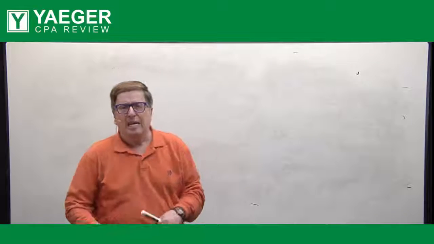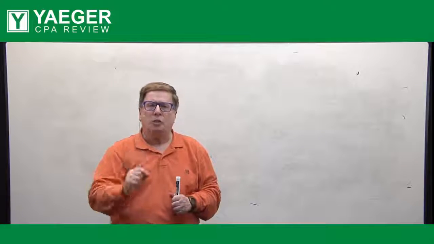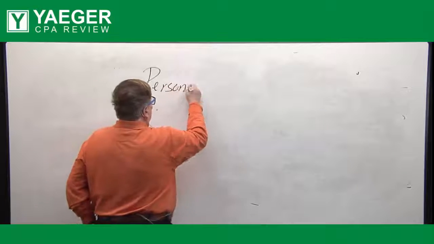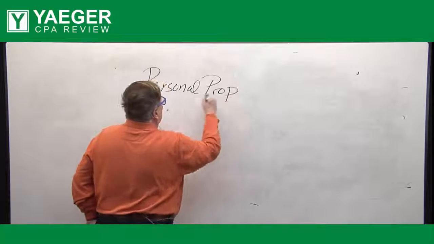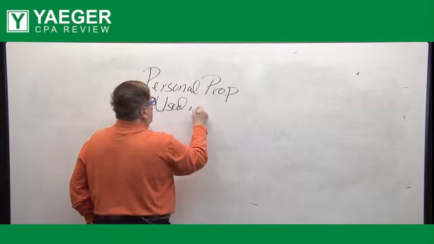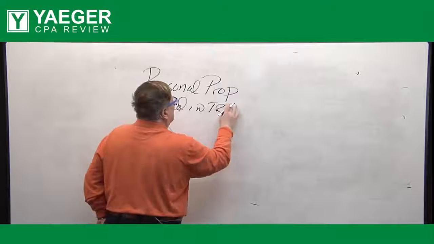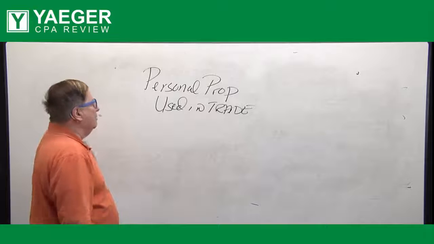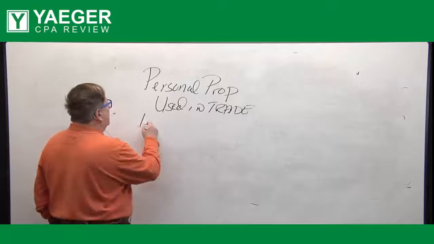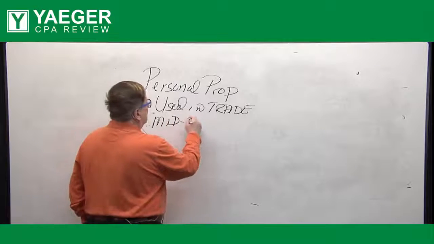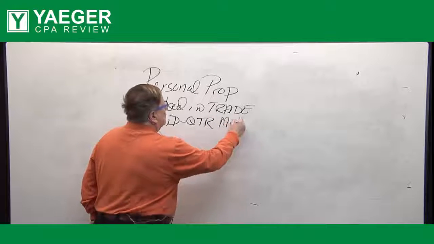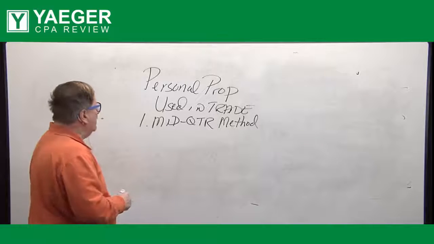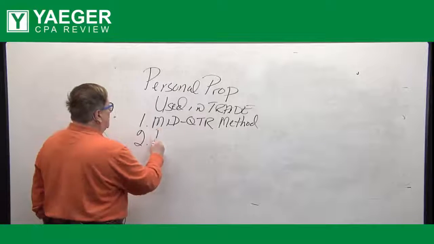All right, now, if you have personal property used in a trade or business, the first year averaging convention methods are either the mid-quarter method, and if you don't meet the requirements for the mid-quarter method, then you'll take half-year depreciation.